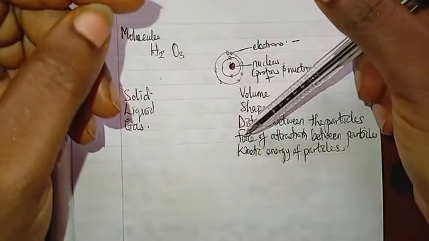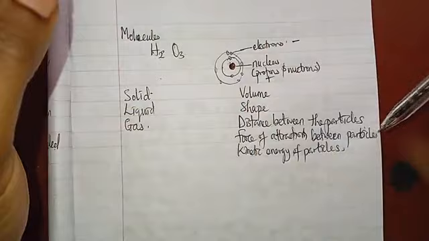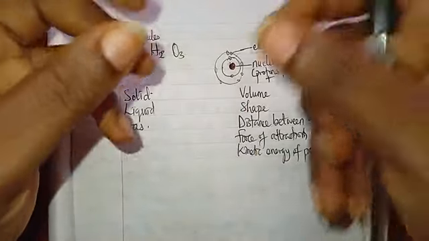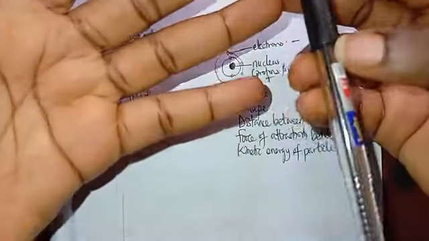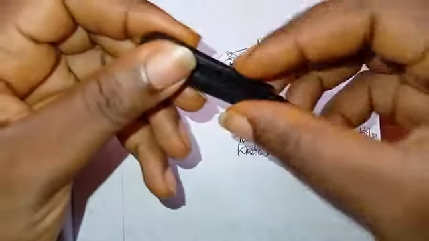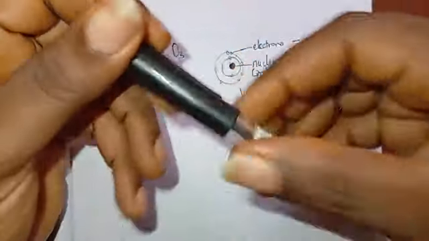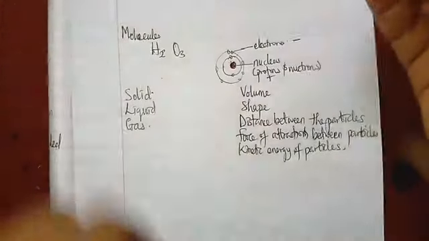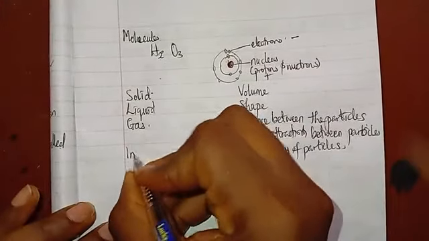When we talk about the force of attraction between the particles, what is making this solid hold together? Why is it not disintegrating as we left it this way? What is making it hold together? We call it intermolecular forces. Let me write that down somewhere.